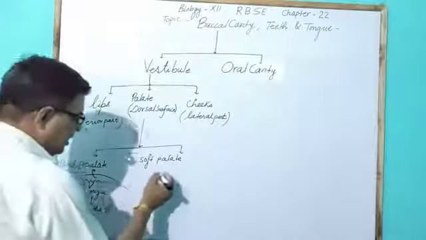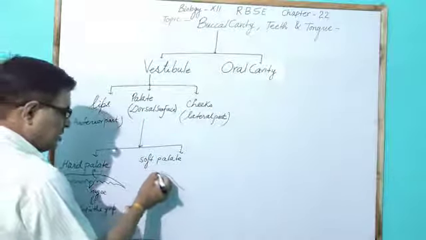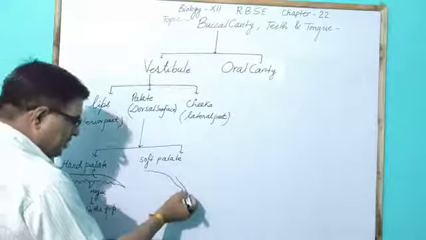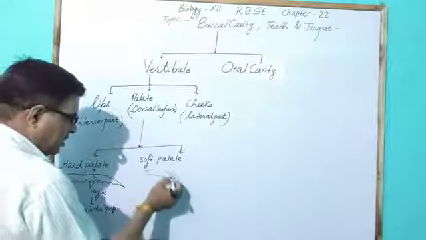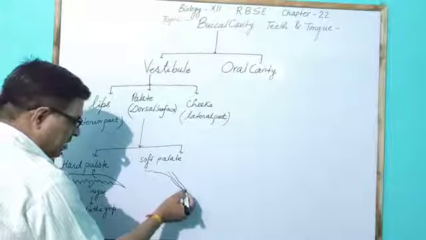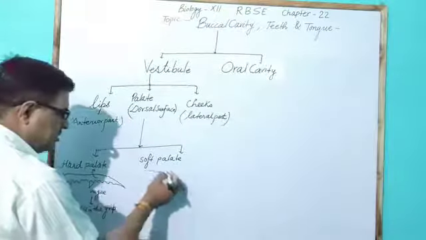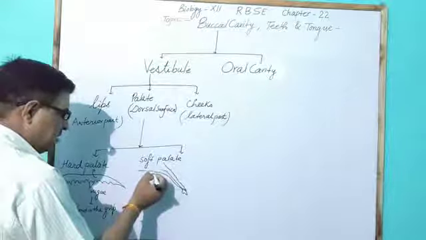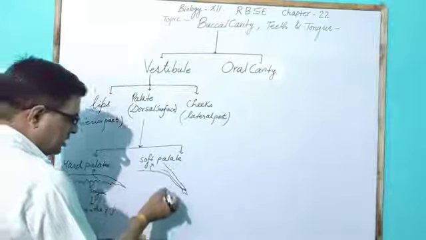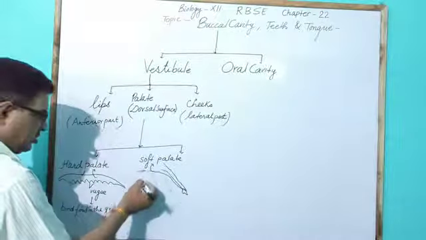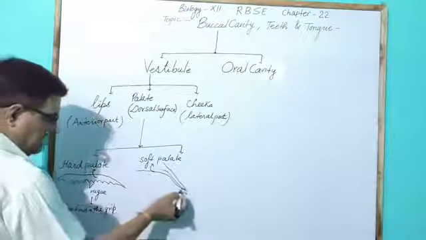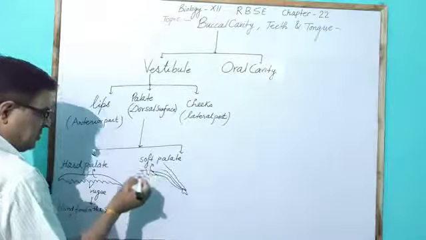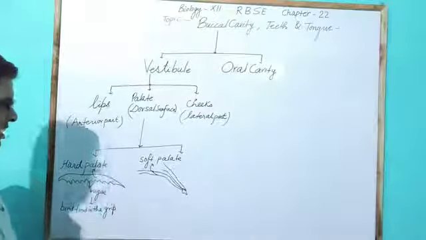In the soft palate, the rugae are absent, and it contains a fold which closes the opening of the nasal chamber. This soft palate has no rugae-like structure; it has a smooth surface, so this smooth-surfaced palate is called the soft palate.